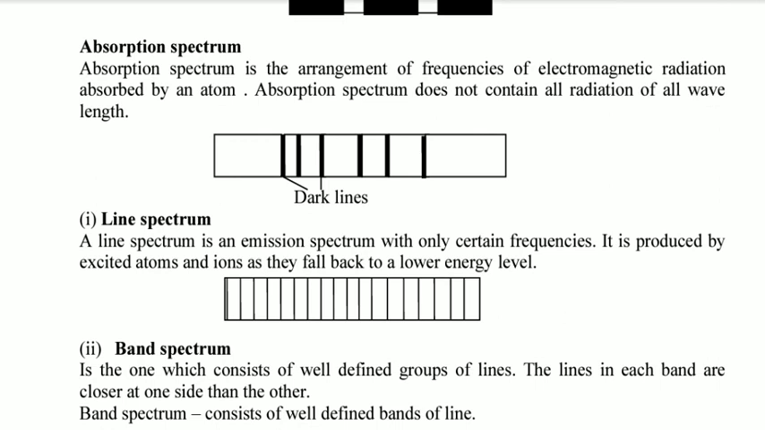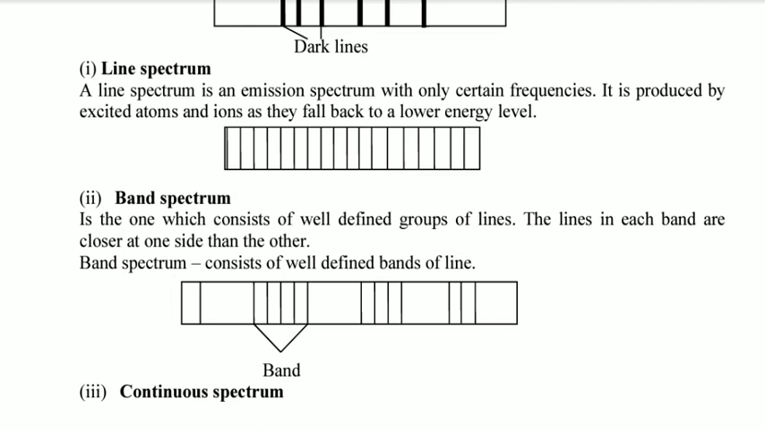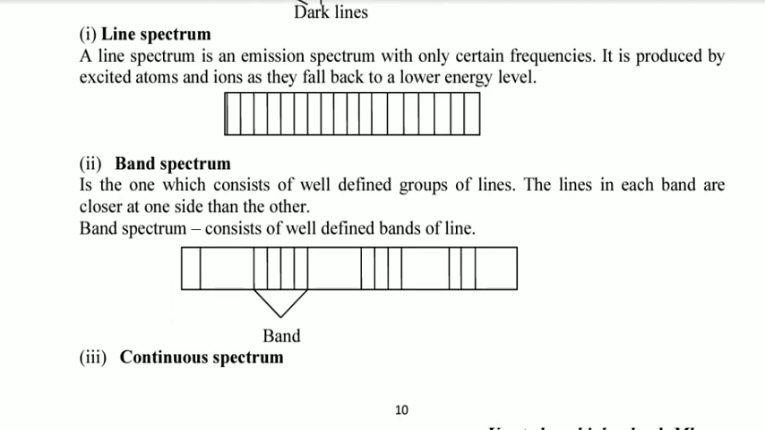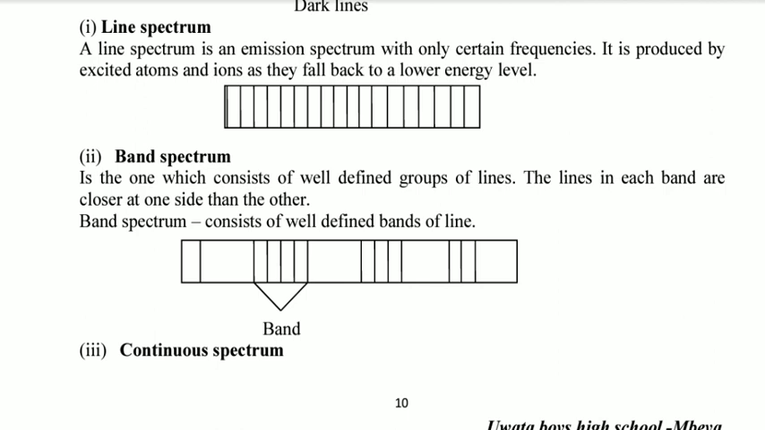Now, line spectrum. Both of these two types are divided further into three categories: line spectrum, band spectrum, and continuous spectrum. Line spectrum is the emission spectrum with only certain frequencies. It is produced by excited electrons and ions as they fall back to a lower energy level. So in line spectrum, the spectrum forms distinct lines.